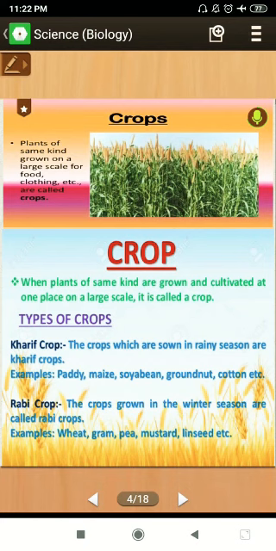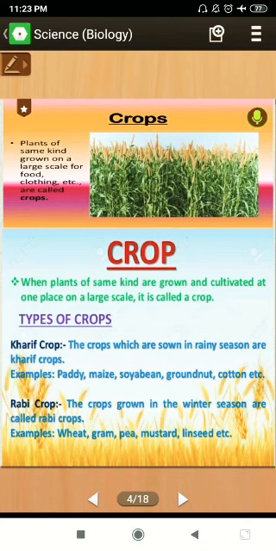A plant grown in a pot at home is not said to be agriculture, but when crops of rice are grown on the field, it is called a crop. When we grow crops, it is called agriculture. But the process of growing fruits, vegetables, and ornamental plants is called horticulture.